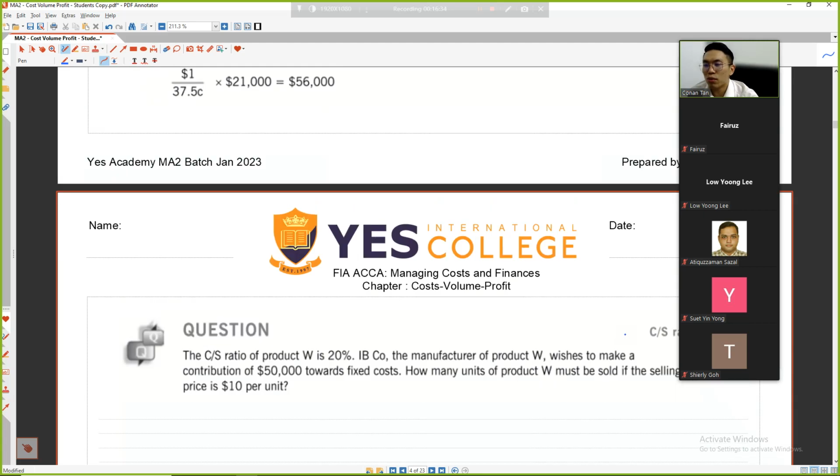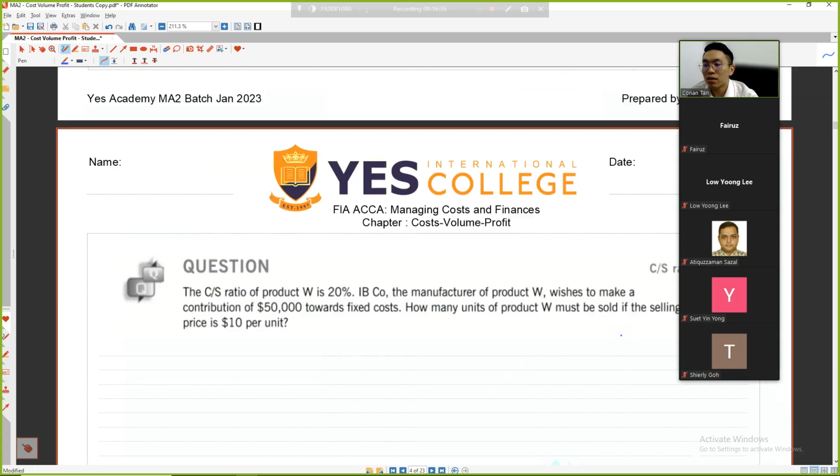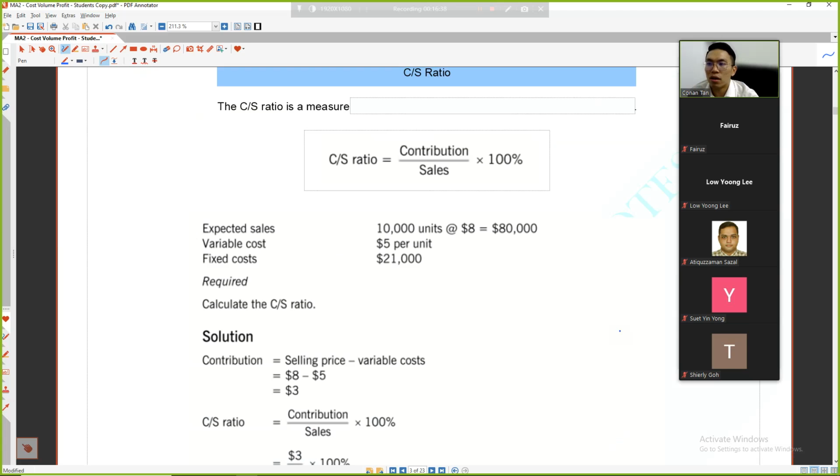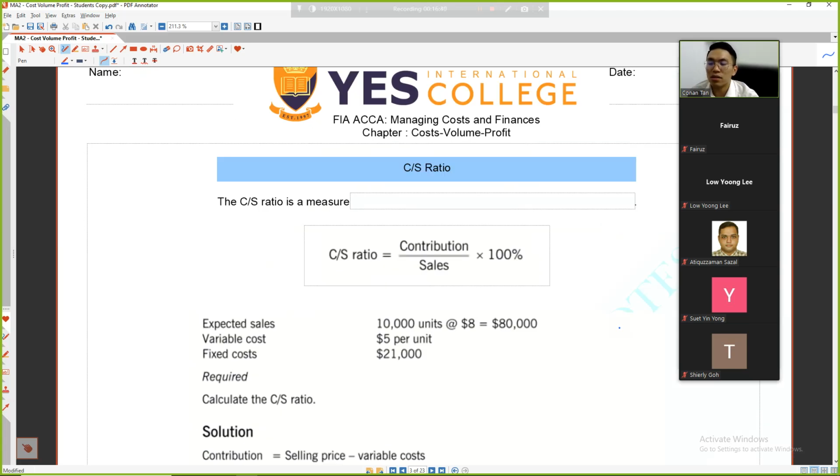They don't understand what this is. Once you know what this is, it's easy. Someone asks what do you mean by a CS ratio? This CS ratio sort of complicates your idea, but actually it is the same thing.